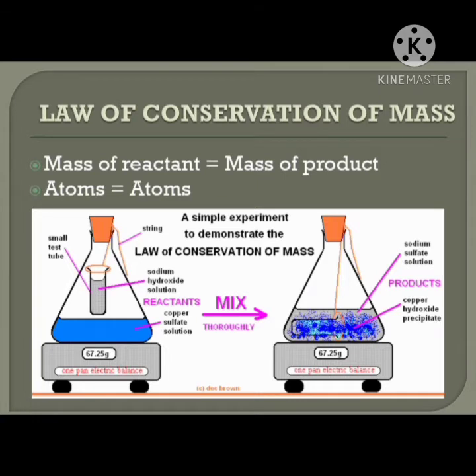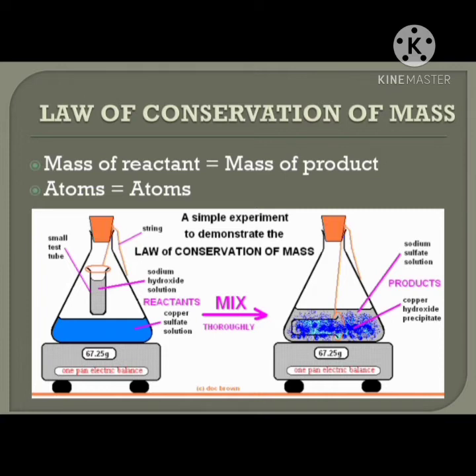sodium hydroxide solution is going to mix with copper sulfate solution to give copper hydroxide precipitate. No need of writing the equation; it is generally to understand. So what happens if this sodium hydroxide solution mixes with copper sulfate solution? It is going to form copper hydroxide precipitate. You know how a precipitate will be? It will be like curd. In the same way, it will be like crystals. Blue precipitate is obtained.